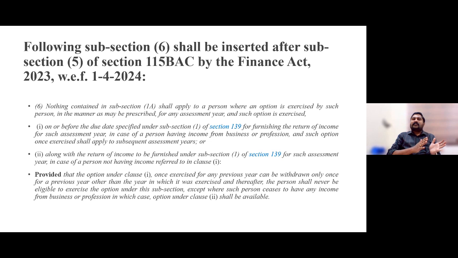So next question. This assessment year 24-25, I went down to select this old regime. I am having business income. On or before 31st of July, I have filed that form 10-IEA. Next year again, whether I want to file that 10-IEA, the answer is no. Once you have filed this 10-IEA, until you are going to withdraw from that scheme, you need not file that 10-IEA again and again, even though you are going for this old regime. Why? Because once you have selected, for the next subsequent years also, you are deemed to be included under old regime only. Only at the time if you want to withdraw back from that old regime, you have to again file what? 10-IEA.